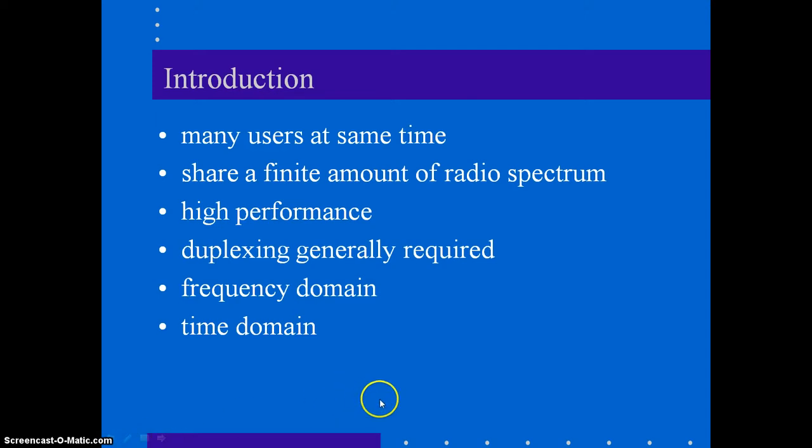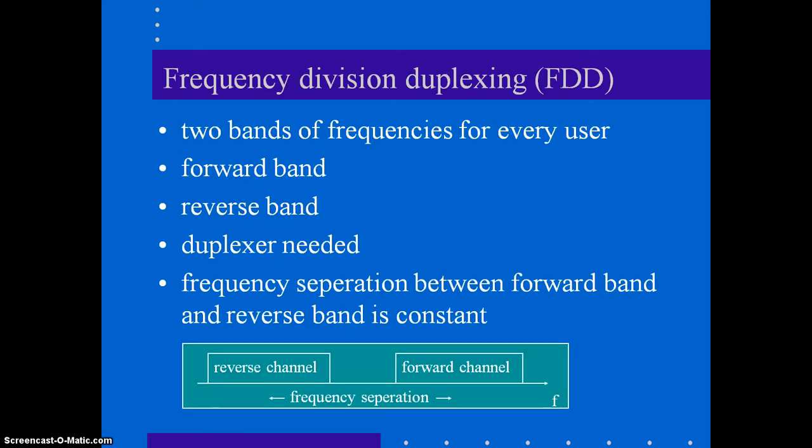We'll see the introduction. Many users will be provided access at the same time, and they share the same amount of radio spectrum, and duplexing is required for differentiating between the forward and the reverse user. It can be in the frequency or time domain. First one is the FDD.